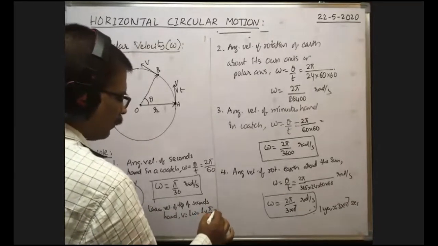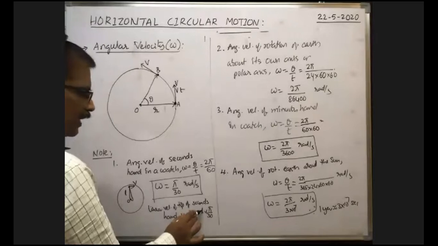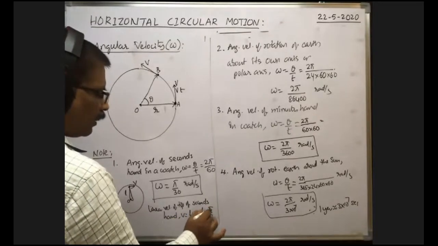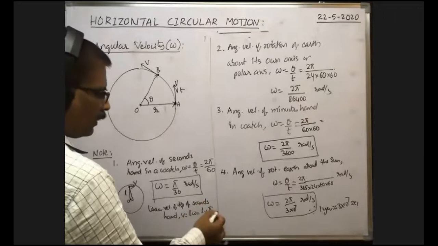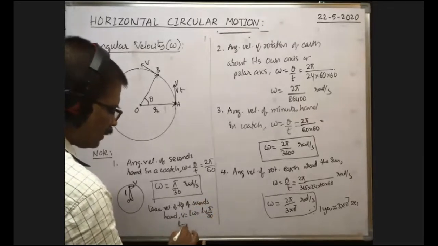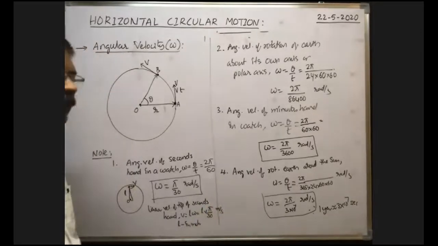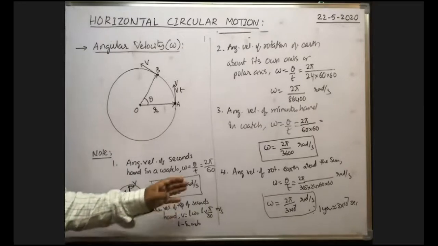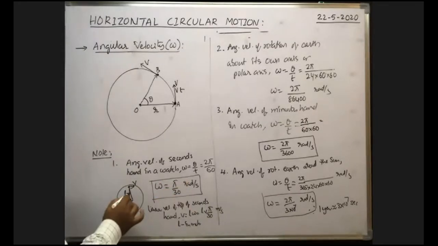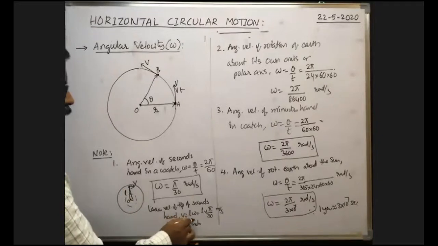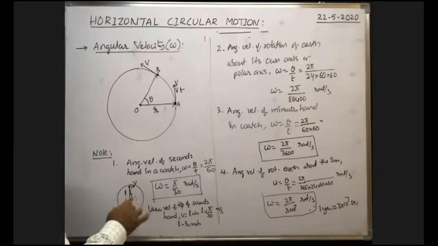Suppose if you express this length in meter, then you will get meter per second. If you express this length in centimeter, then you will get centimeter per second. Suppose L is in meter, then it gives meter per second. In this way, we can find the linear velocity of the tip of the seconds hand. Suppose if you take the midpoint, then whenever the seconds hand rotates like this, the radius of the midpoint of the seconds hand is equal to half of the length of the seconds hand. That's why we have to write L by 2. That gives the linear velocity of the midpoint of the seconds hand.